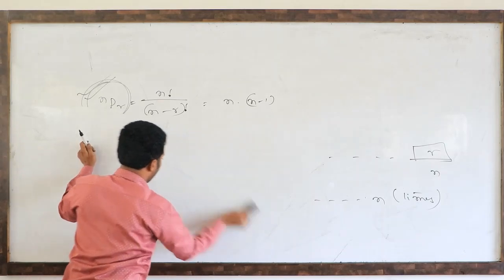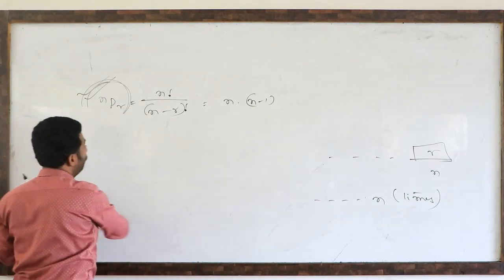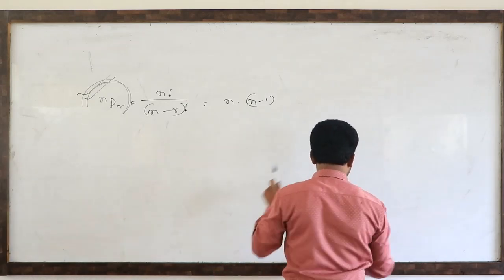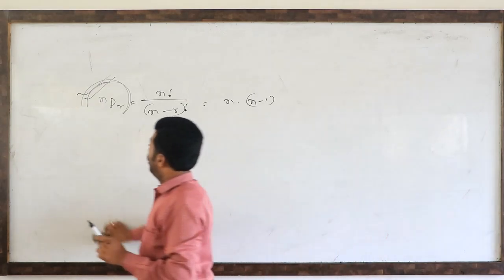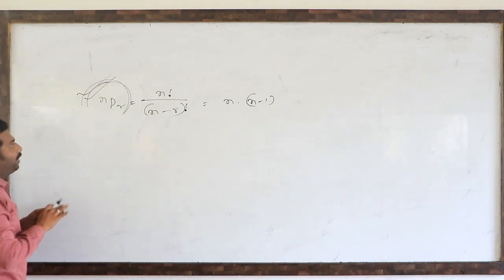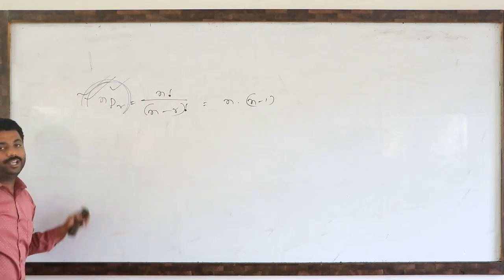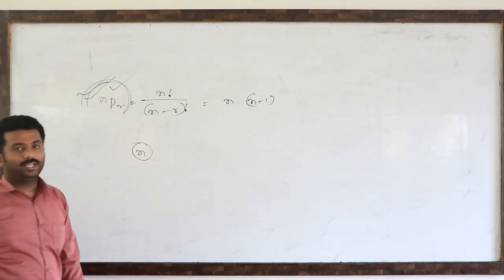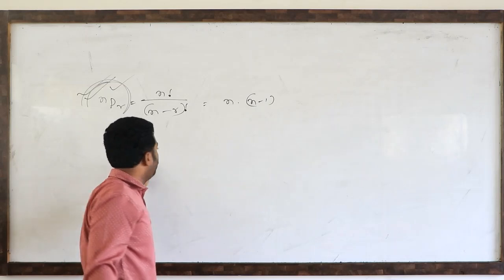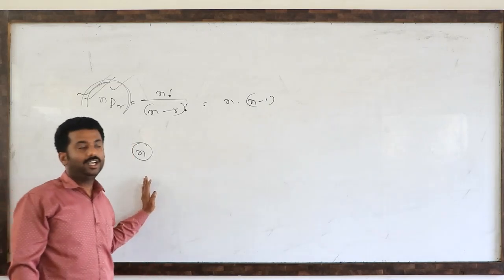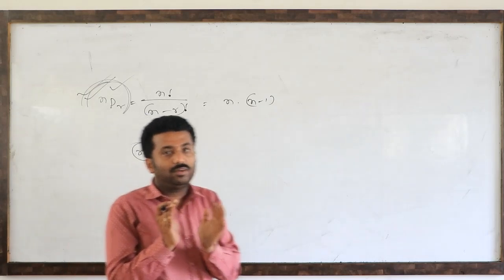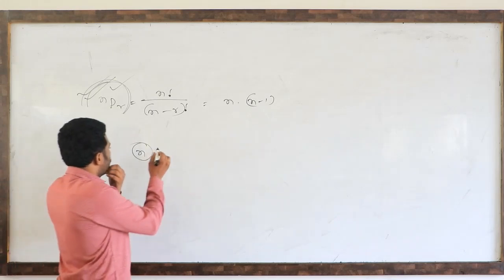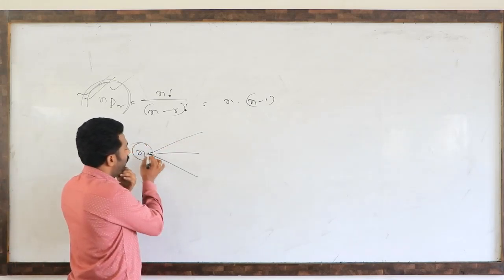In the definition we discussed, the number of arrangements of n distinct objects or things, taking r at a time, means the NPR formula. Suppose among these n objects, all are not dissimilar, all are not distinct. Some of them are one kind, some of them another kind, like that some kinds are there. You observe. Suppose there are n objects.